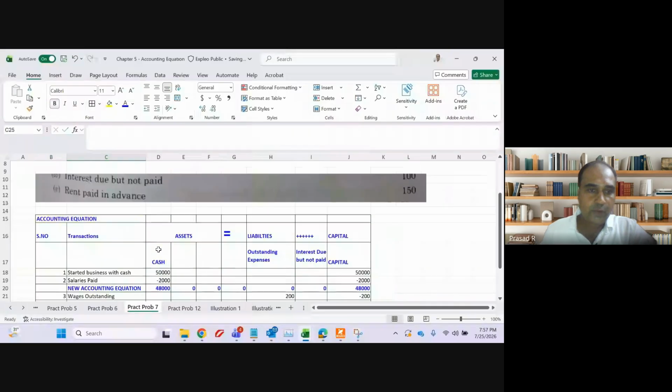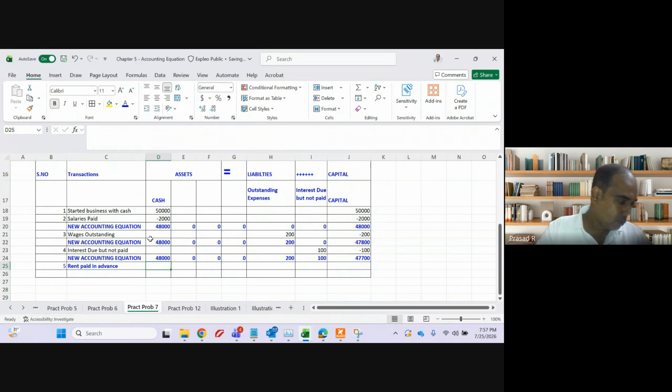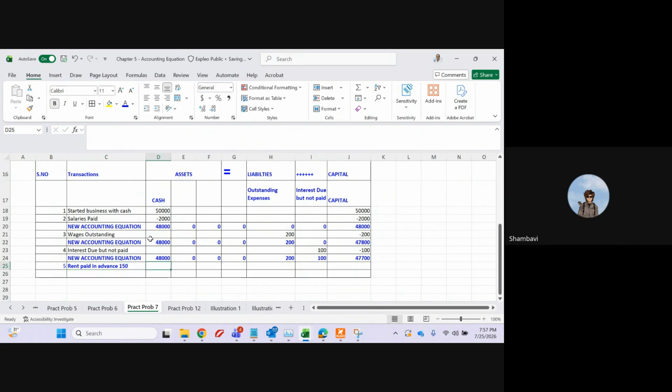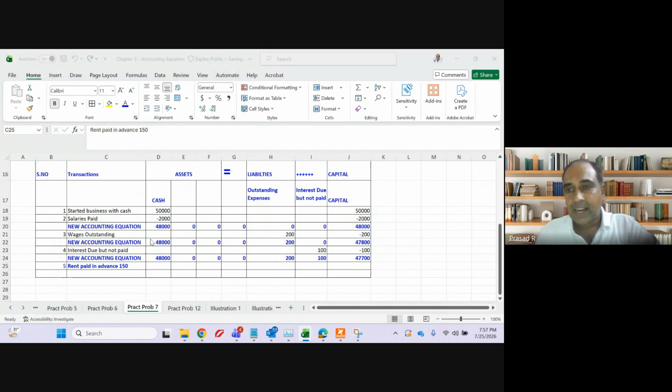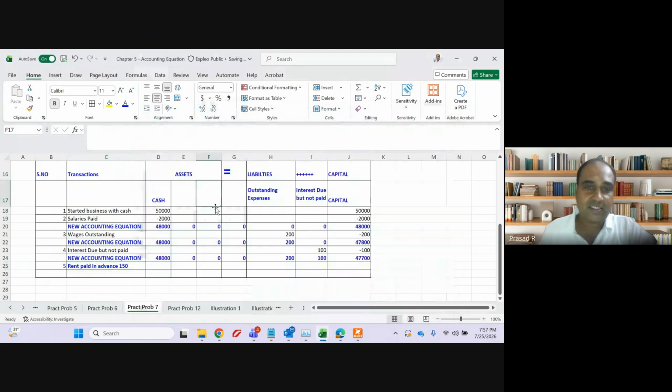Last accounting equation. Rent paid in advance. I have paid rent in advance, 150 rupees. So what will happen? My cash will decrease, right? Liability will increase? No, it's not a liability. I am paying something in advance. When something is paid in advance, it becomes an asset. If I receive in advance, it becomes a liability. If I pay in advance, it will become an asset.